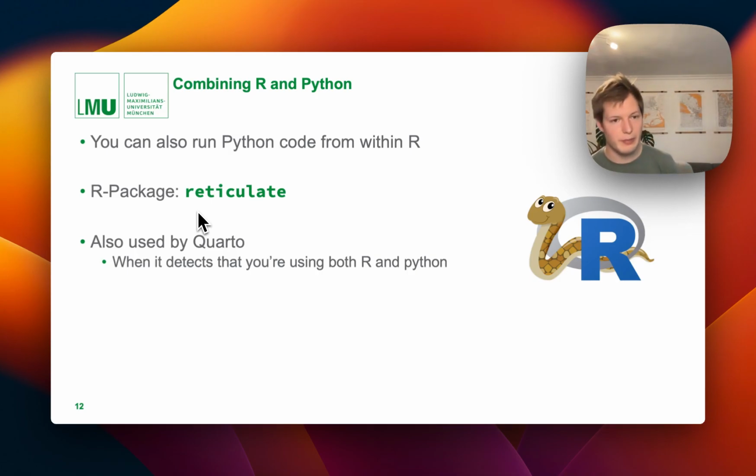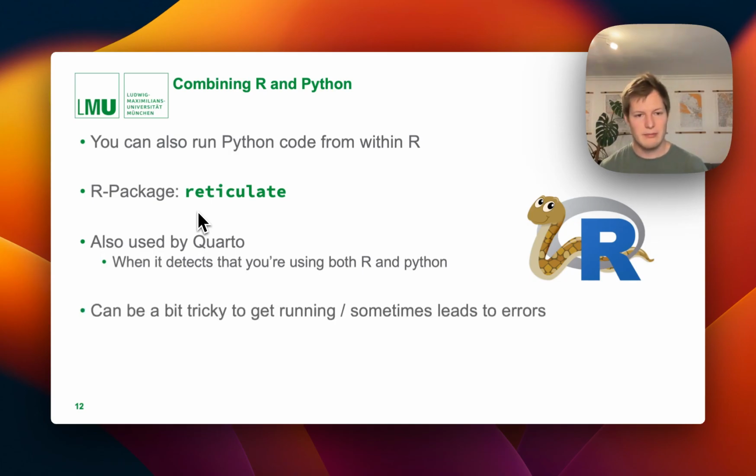And this is also used by Quarto. If you create a Quarto document, and instead of having R in the chunk you use Python, it will automatically use Python as the language. If you have both in the same document, it will start using Python via reticulate. If you just have Python, it will just use Python directly. So it really depends on what else you have in your document here.